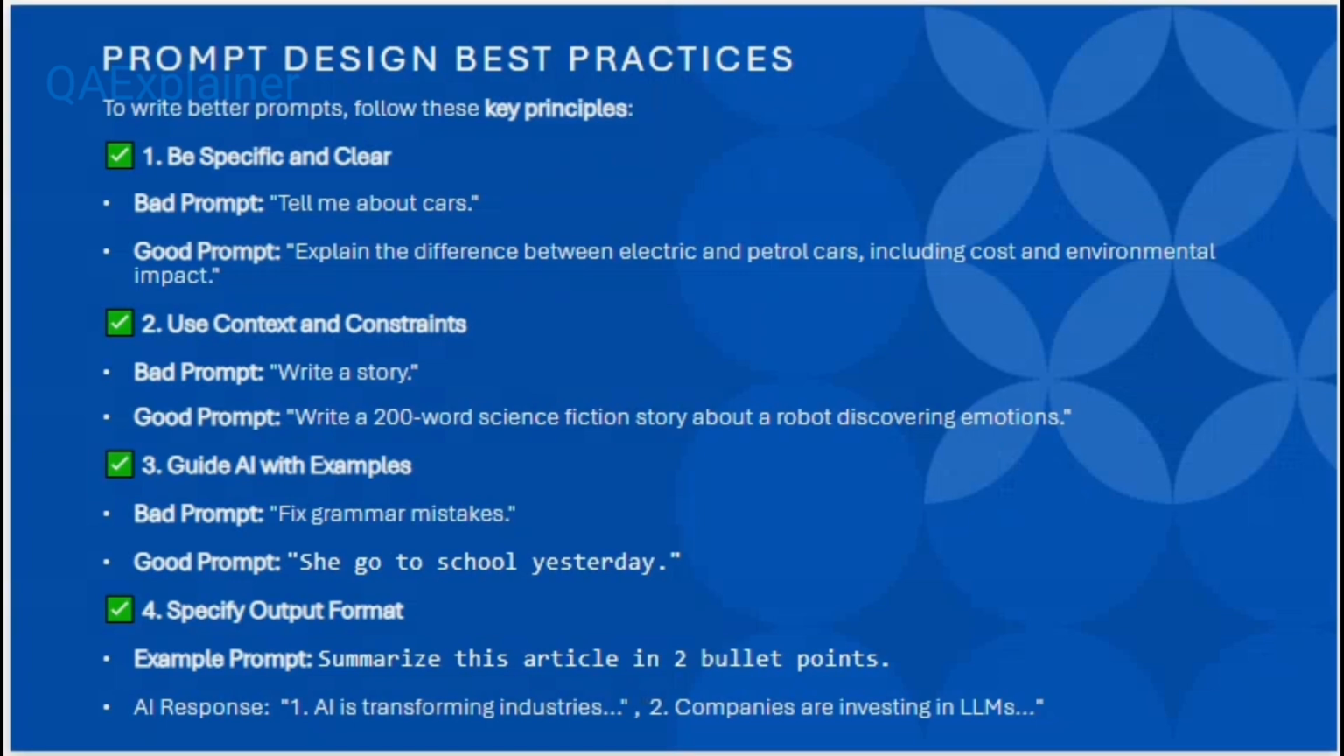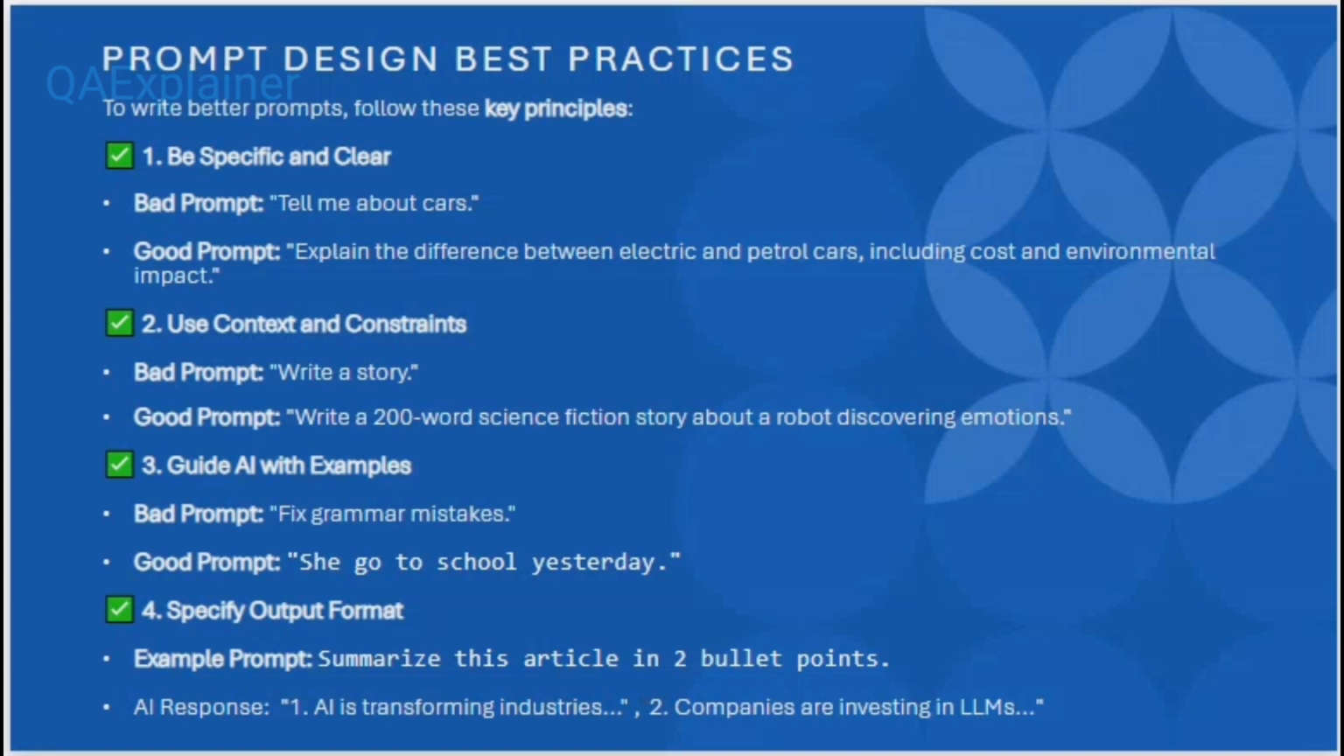Then we have prompt design and some best practices. First thing is you have to be more specific and clear. Here I have given one example: a bad prompt is "tell me about car." AI can generate anything. But a good prompt is "explain the difference between electric car and petrol car, and what is the cost, what is the environment impact." So this is a good prompt. Through this prompt AI can understand, and AI can provide you a better response.